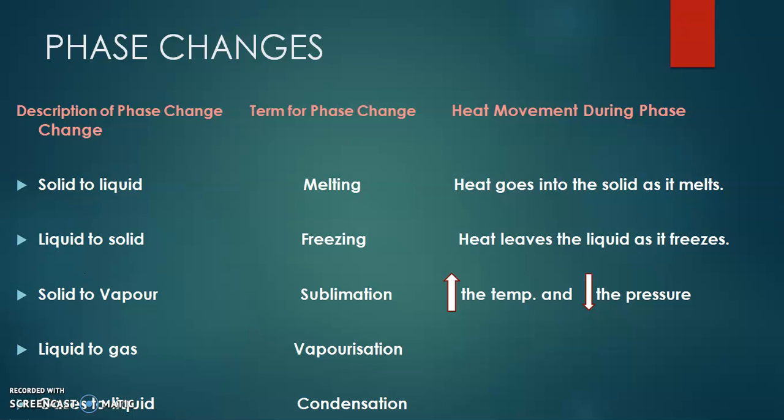Okay, when a solid is converted directly into vapor, that process is known as sublimation. In sublimation, there is an increase in the temperature and decrease in the pressure. The liquid is converted into gas by the vaporization process, and gases are converted into liquid by condensation. So all these are the phase changes from one phase to another by some processes.